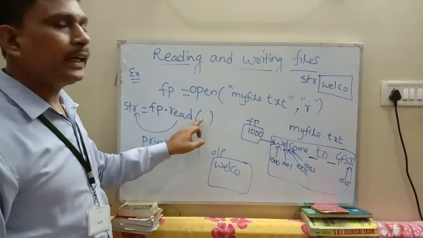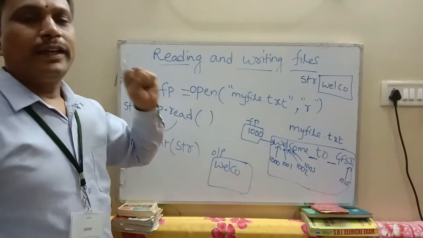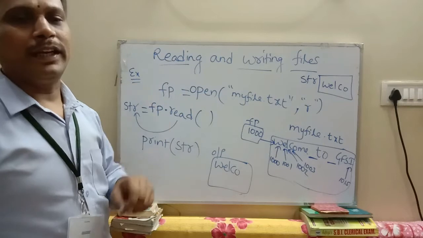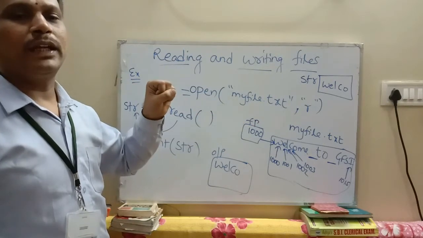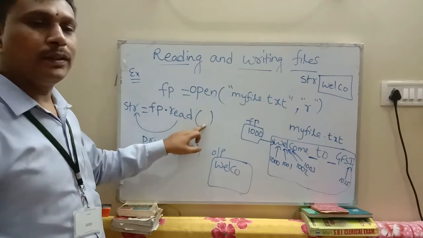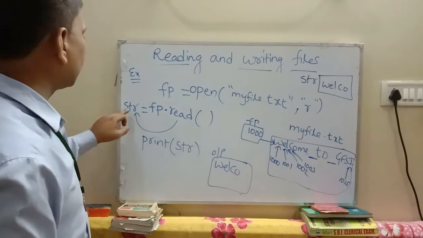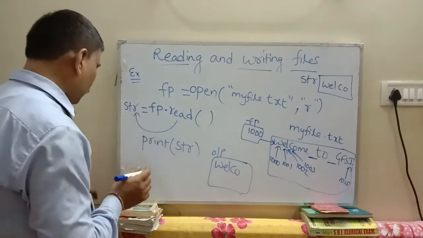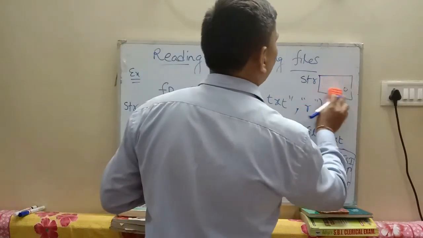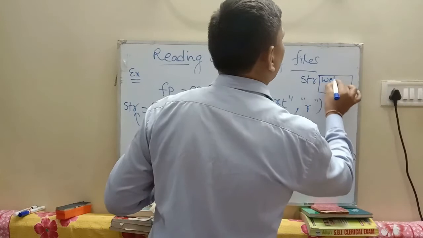Without specifying any number, it reads all the characters from the file. In the previous example, the first 5 characters were read. In this example, it reads all the characters and stores them in the str variable, so str consists of welcome to GFSI.